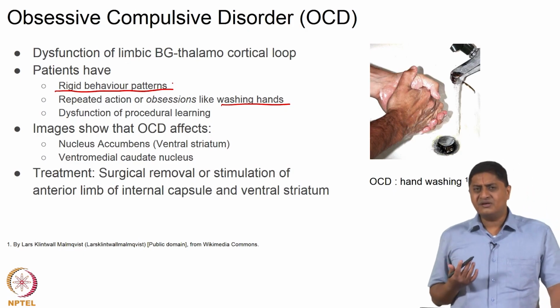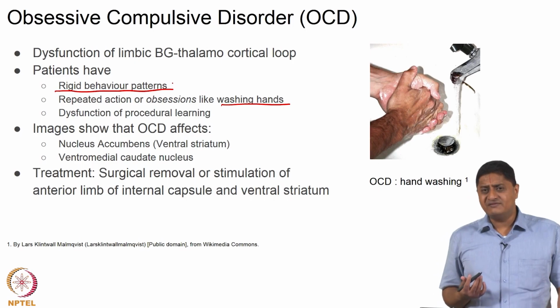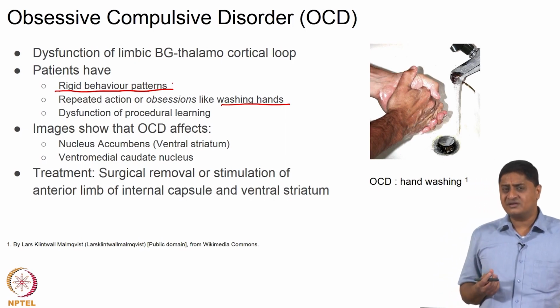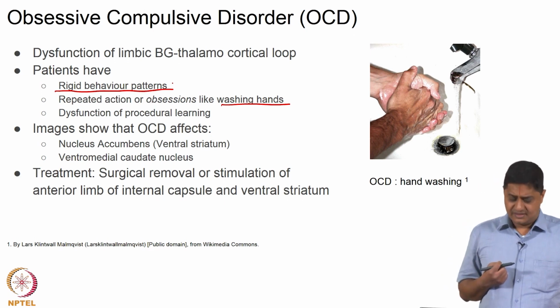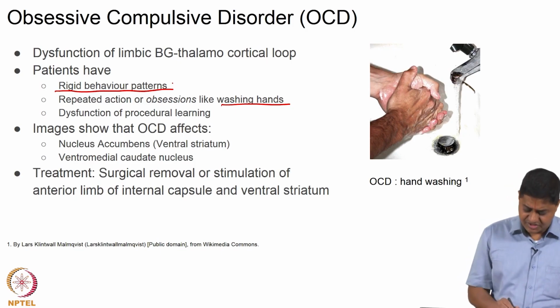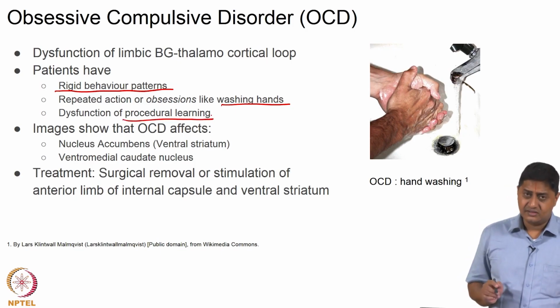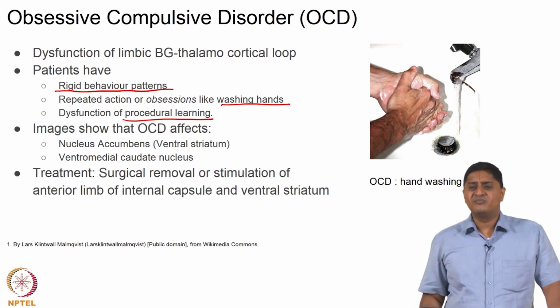So, again what is basal ganglia's role in this, right? It is believed that this is caused due to compromised basal ganglia function, in the sense of the important role of basal ganglia in procedural learning, right. Let us remember one thing, some time ago we discussed the role of basal ganglia in learning, right.